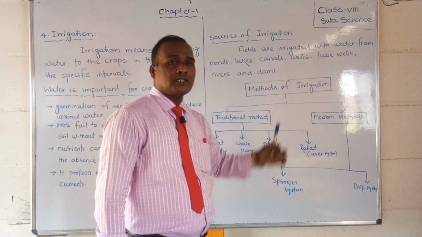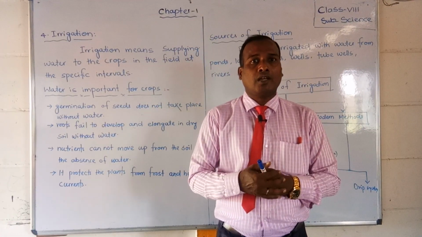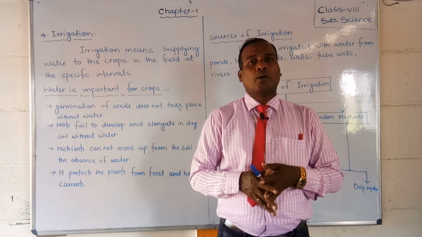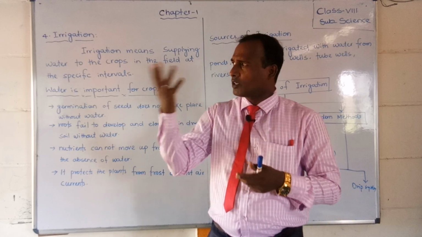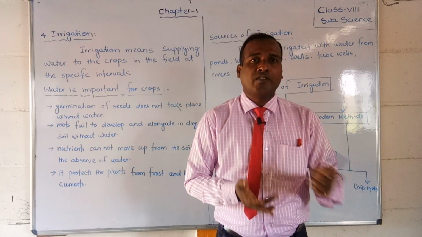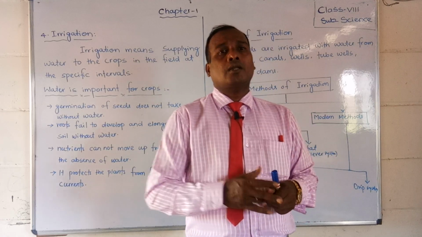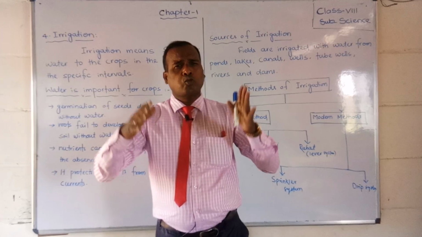Do you know, students, the sources from where we get this water? You know that very well. In social studies also you have studied the many ways we get water. First of all, we get it from rain. Also from ponds, rivers, pumps, borings, and dams. There are so many sources.